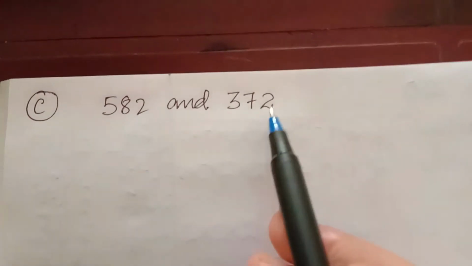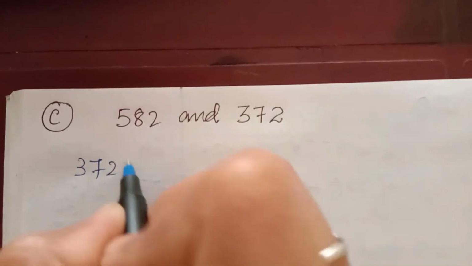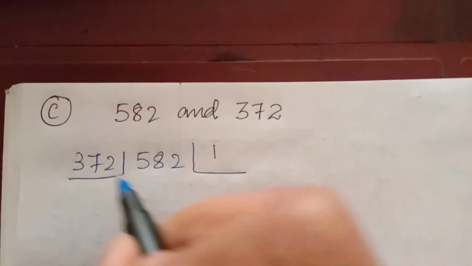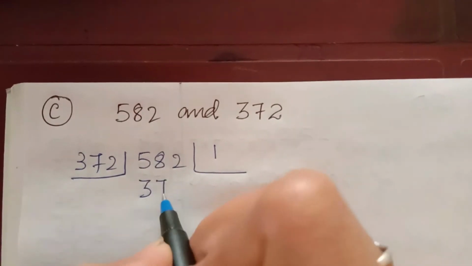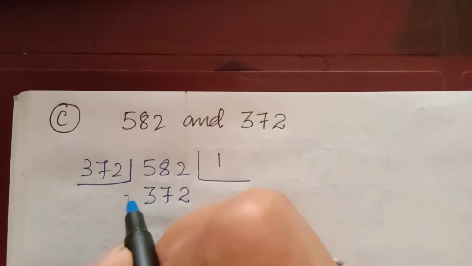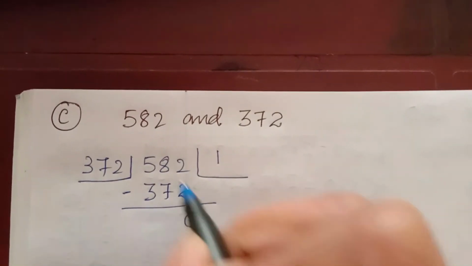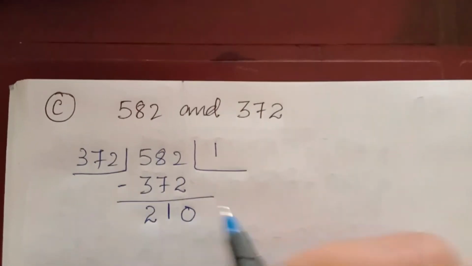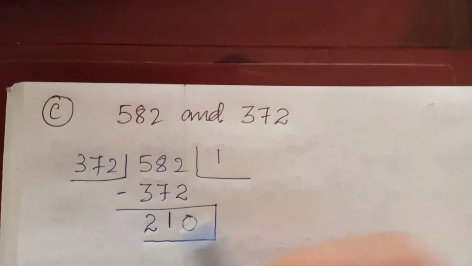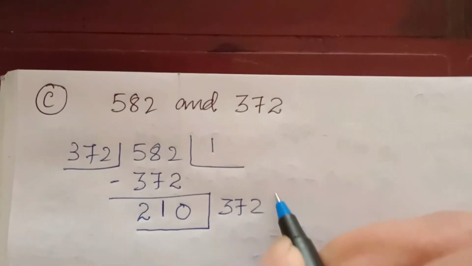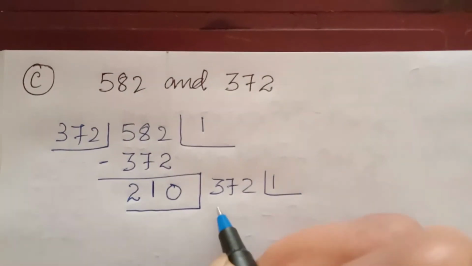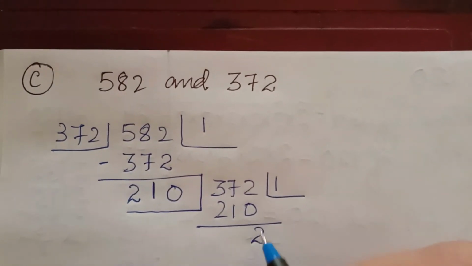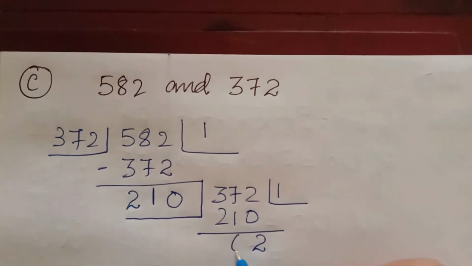Next is number C. So the smaller number will divide the greater number. 210 divides 582. 372 ones are 372. Then we have to subtract: 2 minus 2, 0, 8 minus 7, 1, 5 minus 3, 2. Now this 210 will divide 372. 210 ones are 210. So the remainder will be here 2, and here it will be 6, 1.